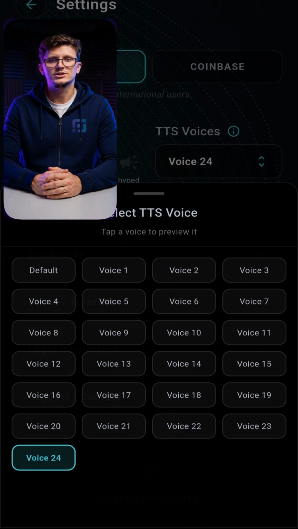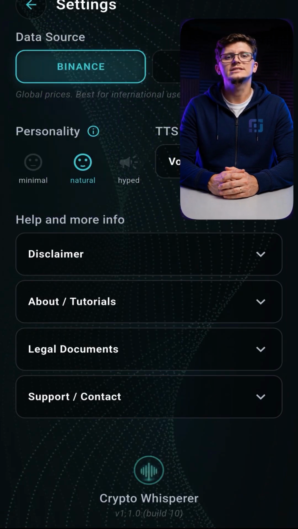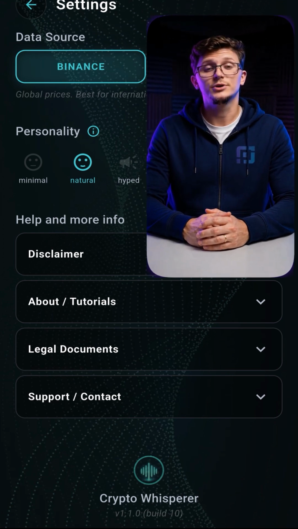And that's pretty much the entire app. When you launch it for the first time, you'll see a disclaimer that you need to accept. The app doesn't collect any data from you. Nobody is recording your holdings or your activity. Everything stays on your phone. I may add some ads to it if it starts to generate a lot of attention, but for now, the app is 100% free. And that's pretty much it.